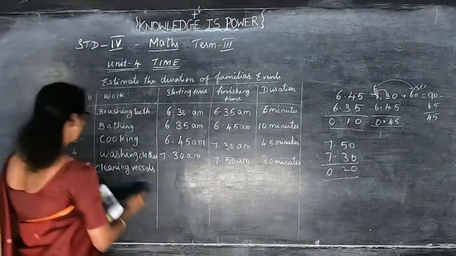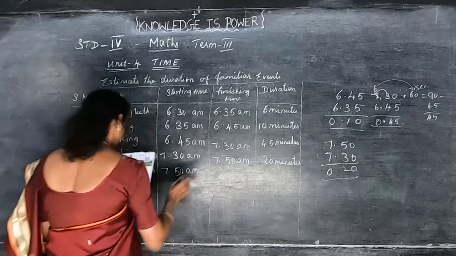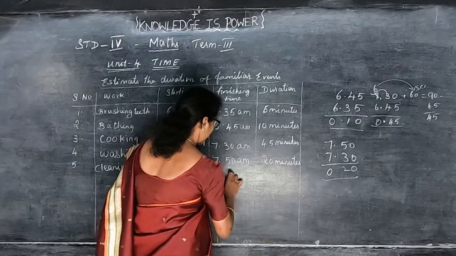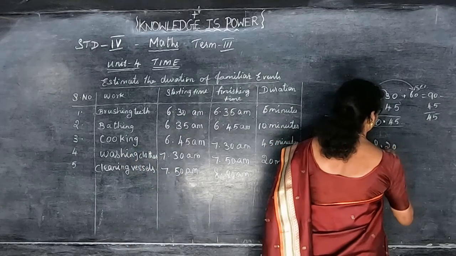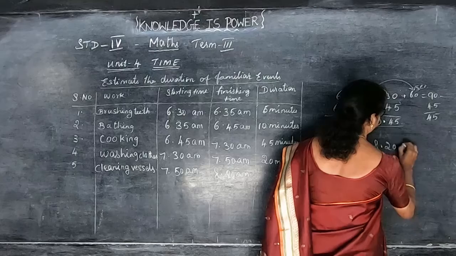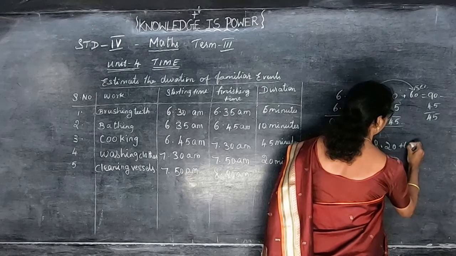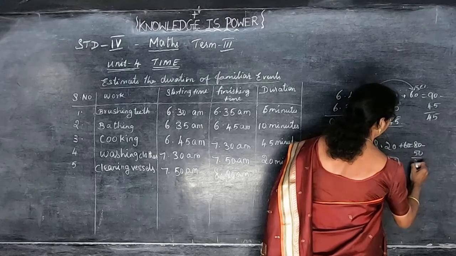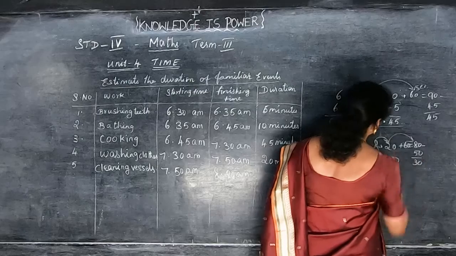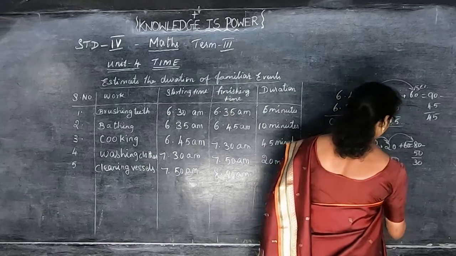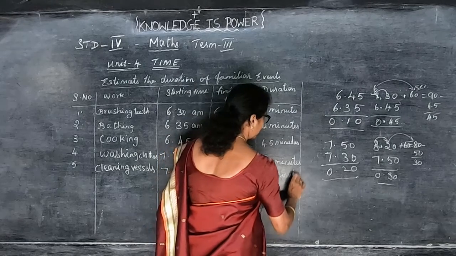Then cleaning vessels, 7:50 a.m. Cleaning vessel is 7:50 a.m. and this is 8:20 a.m. So you can subtract the same way. From 8:20 subtract 7:50. So when subtracting, if you add 60 to the 20, that gives you 80. 80 minus 50 gives you 30. So from here borrow 1 minute, change it as 60 seconds, make 1 minute. So that is 0. So that is 30 minutes. So that is the time duration only.